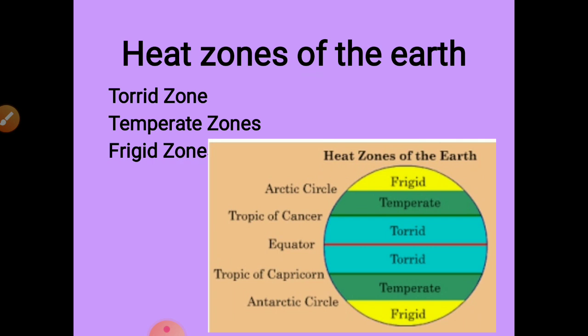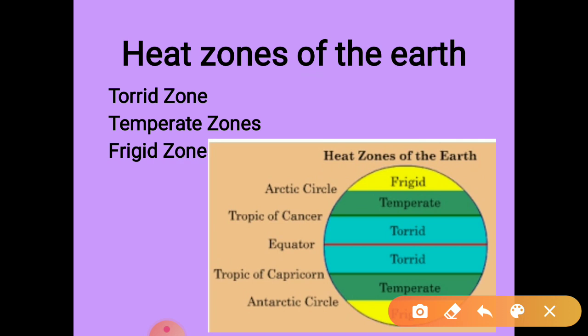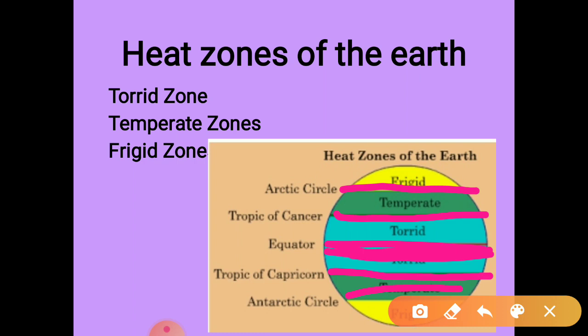Looking at this diagram, you can easily understand that this is the equator. In the center is the equator. Then between 23.5 north and 23.5 south, we have the torrid zone. This is the torrid zone. When we move forward towards the north, there is the temperate zone. Here the weather is moderate, not too hot and not too cold. And towards the pole, if we go, there is the frigid zone.